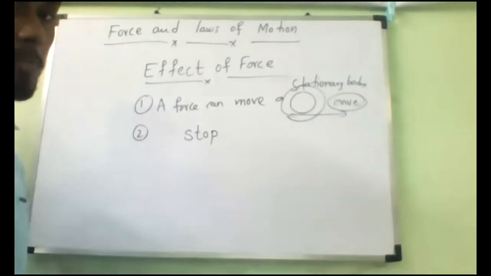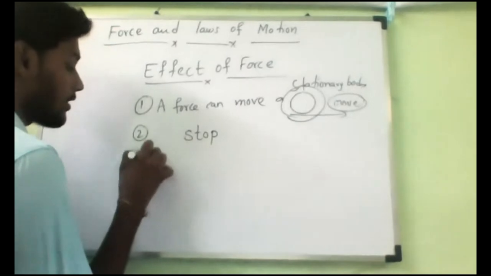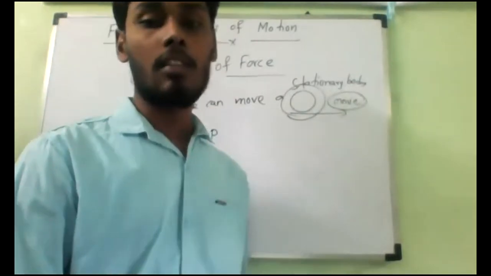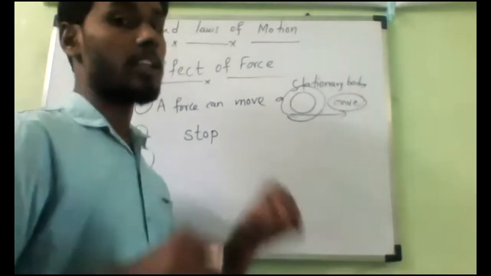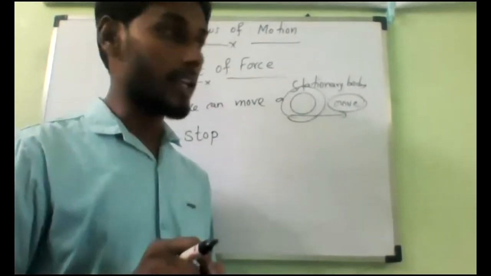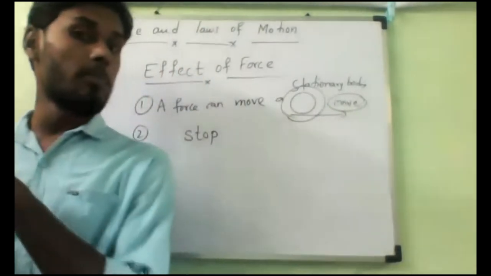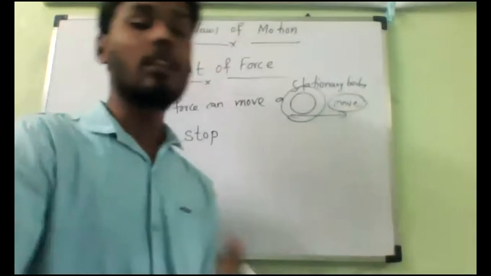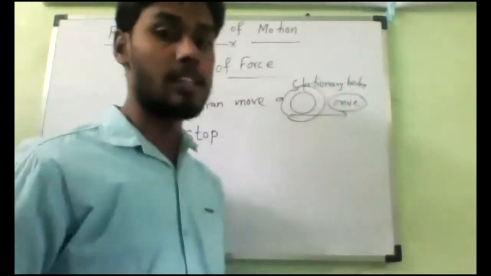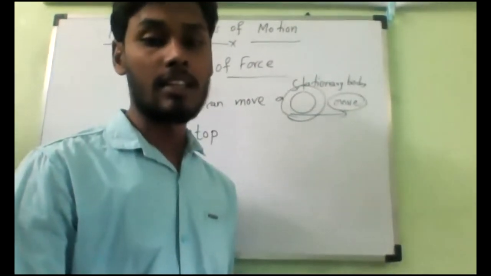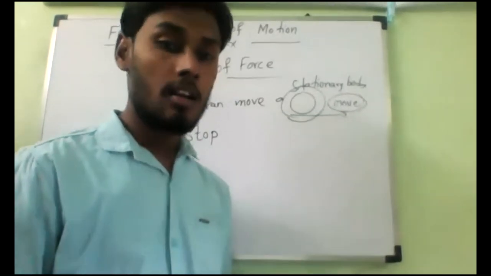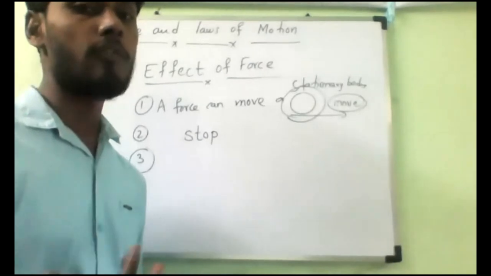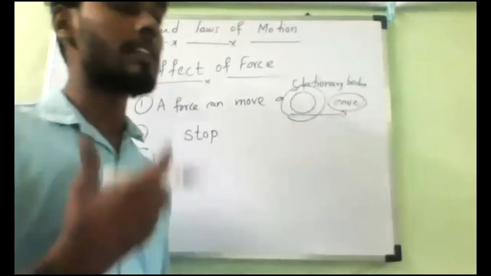That is what you should remember. Now, the third one. Suppose Darun is cycling, and from the back side Elamukil tries to push him. Then what will happen? His speed will increase or decrease? Increases. Because of force, the speed of a body is increasing.